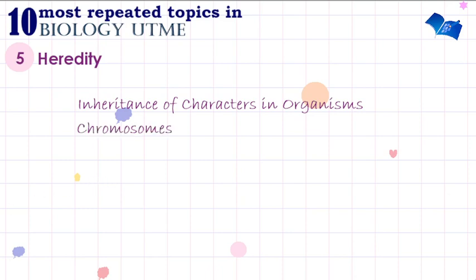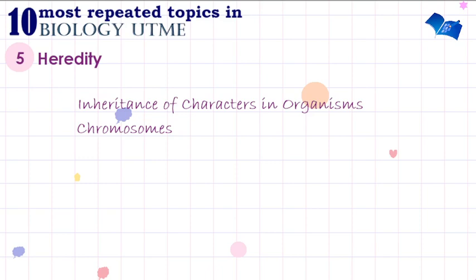You need to also look at chromosomes. You need to know the structure of chromosomes, and the process of transmission of hereditary characters from parents to offspring. Another very, very important one. You see how I'm stressing the importance of this one we are going to look at now.